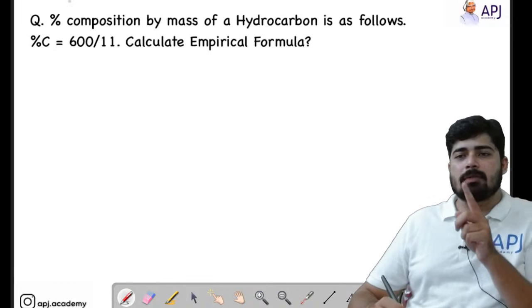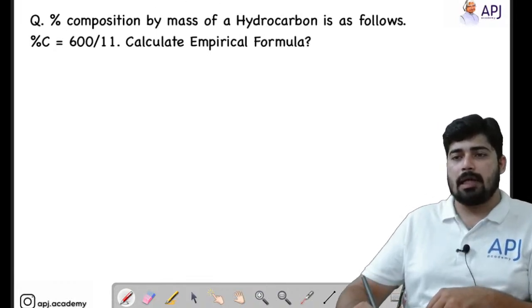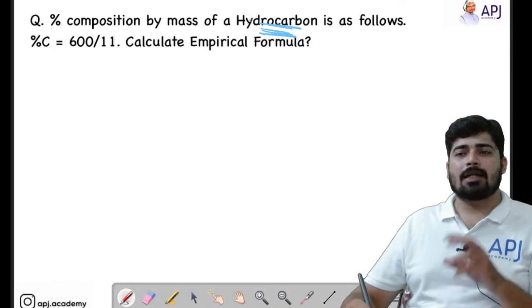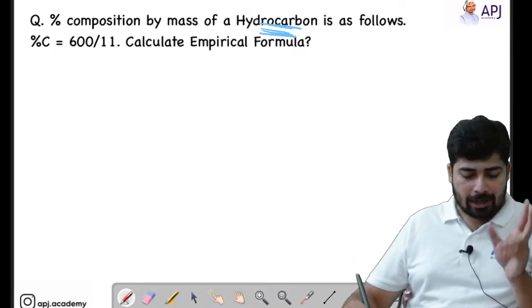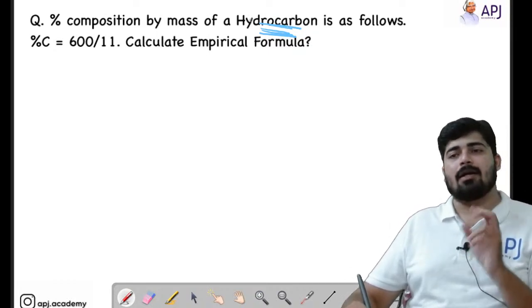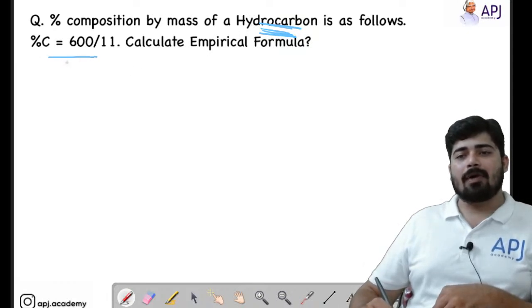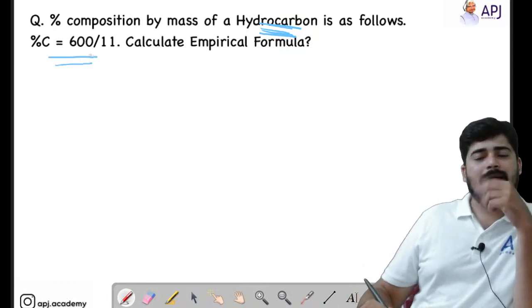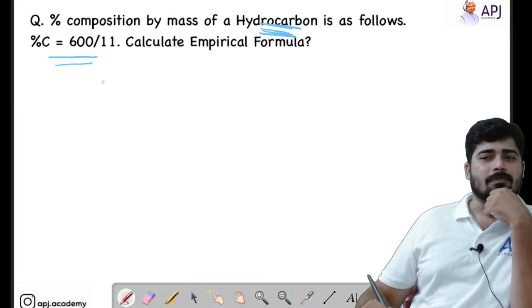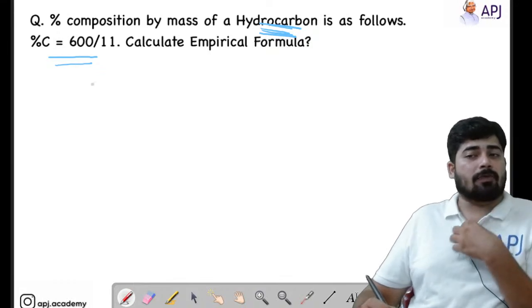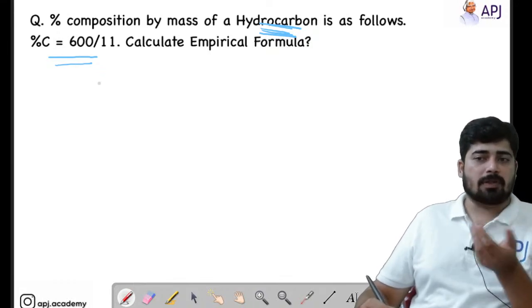Percentage composition by mass of a hydrocarbon. They have given us a hint that the compound is simply a hydrocarbon. So in a hydrocarbon, we know that there are only 2 elements, one is hydrogen, the other is carbon. They only gave us the percentage of carbon. They didn't give us the percentage of hydrogen. So first, we have to find out the percentage of hydrogen.